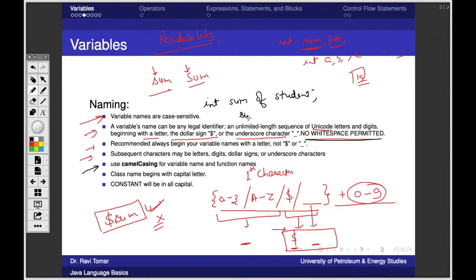Then the variable would be sumofstudent. If, without any space, I create a variable with such a bigger name, what will happen? We'll have problem in reading them one word at a time. How can we know that this is a separate word, this is a separate word, right?